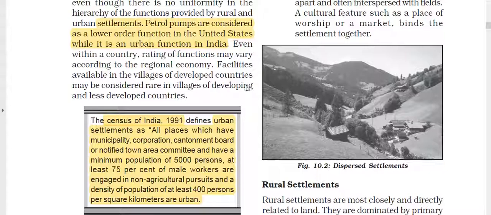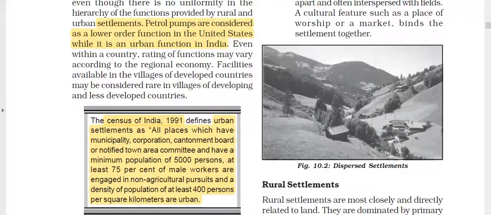So overall we have to see that there is a difference in the facilities available in the villages of developed countries as well as in developing countries. So that differs from the definitions.